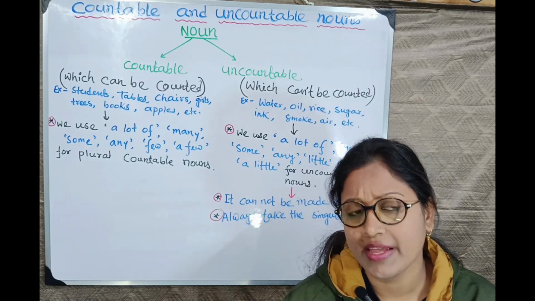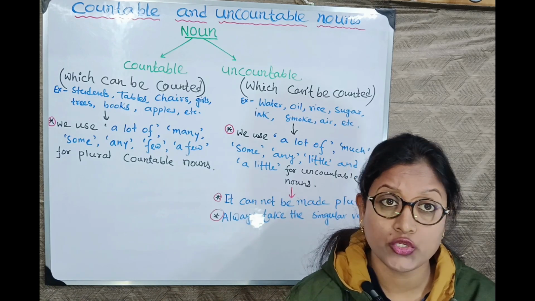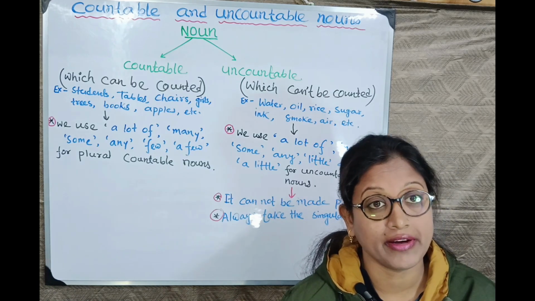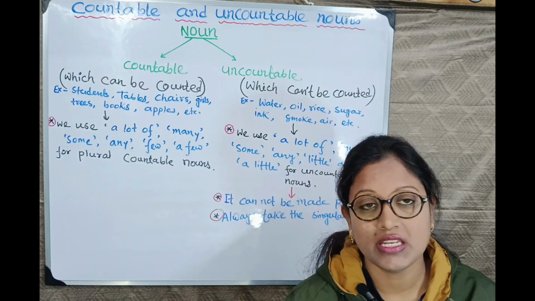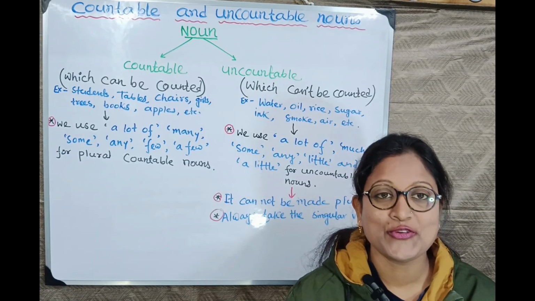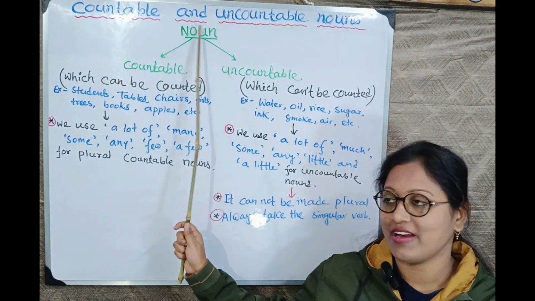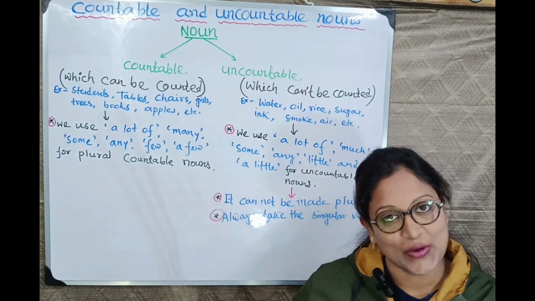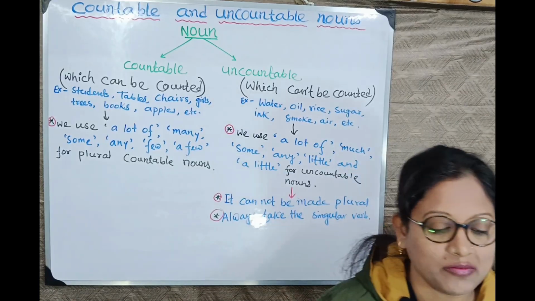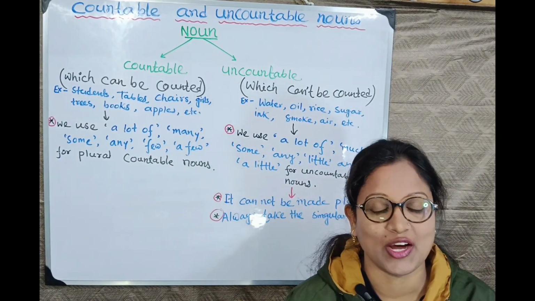If you remember, I have mentioned there that nouns also can be classified as countable nouns and uncountable nouns. Today we will learn the countable and uncountable nouns, okay, in detail. First we will learn what is countable noun.